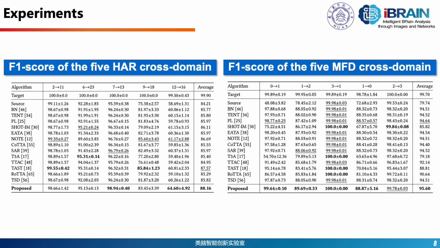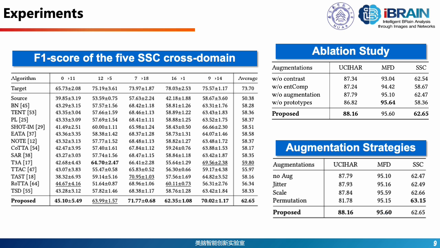For the HAR domain adaptation tasks, our method achieves 88.16% average F1 score, showing consistent improvement over baselines across all scenarios. Similarly, on the MFD dataset, we attain 95.6% average F1 score, with notable performance in high-variance scenarios like 0-1 and 1-2. For sleep stage classification, our approach attains a 62.65% F1 score, showing consistent improvement across all cross-domain scenarios.